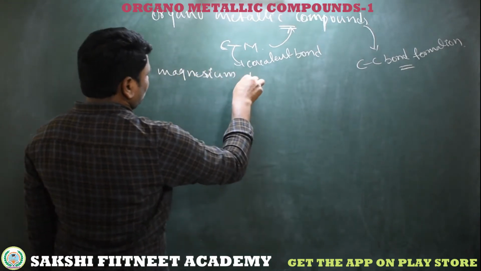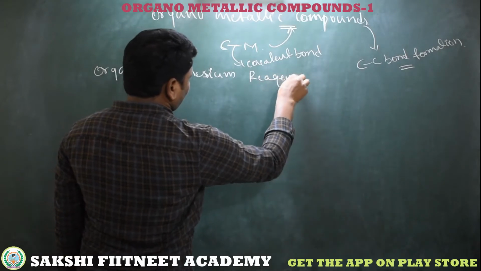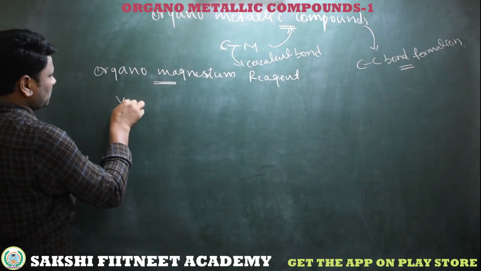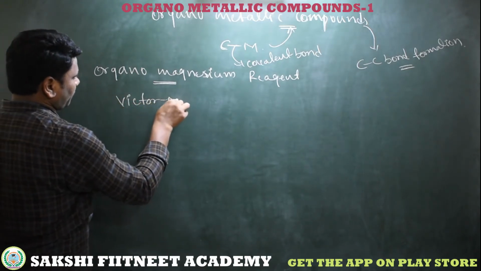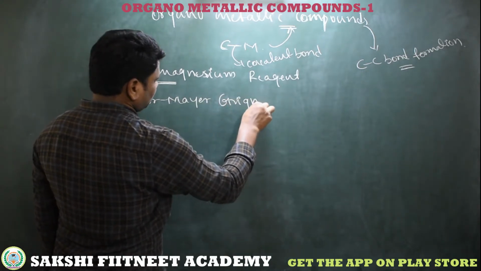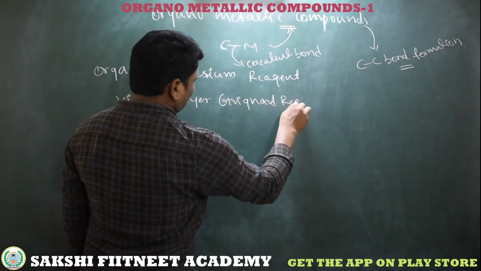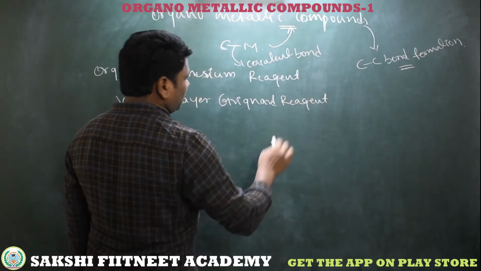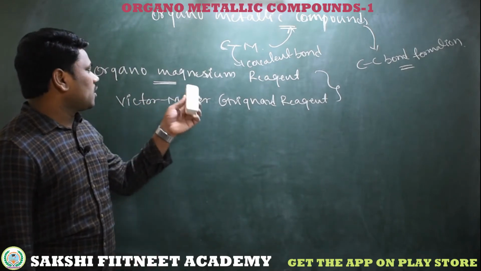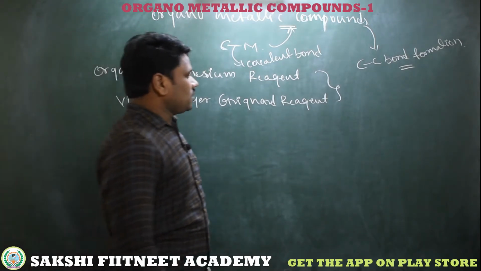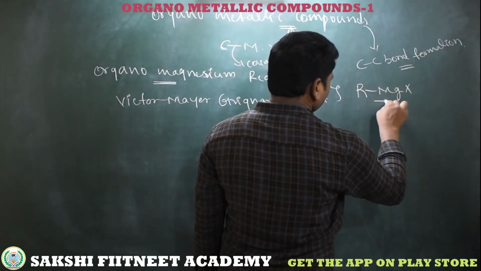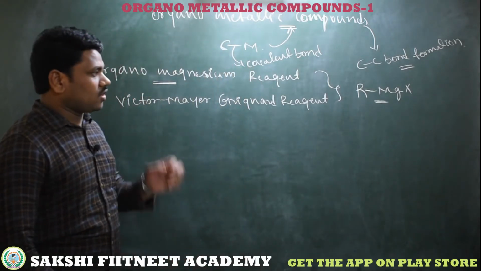That is the organomagnesium reagent, also known as the Victor Meyer Grignard reagent. So what is the general formula of this organometallic compound, the organomagnesium reagent or Grignard reagent? The general formula is RMgX. So what is that R?